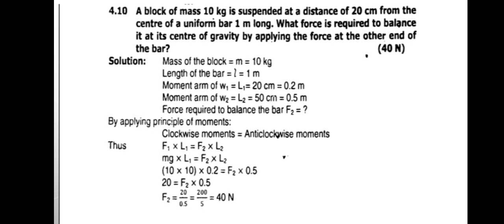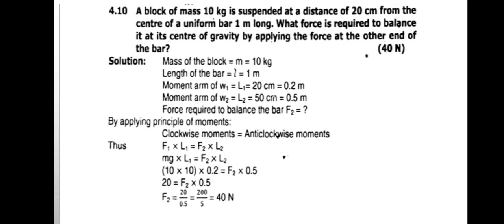Now we will move on towards our given data: mass of the block equals 10 kg, length of the bar equals 1 meter, moment arm of weight 1 is L1, which equals 20 centimeter. As usual, we will convert 20 centimeter into meter, which equals 0.2 meter, and the moment arm of W2 is L2, and its value is 50 centimeter, which equals 0.5 meter.